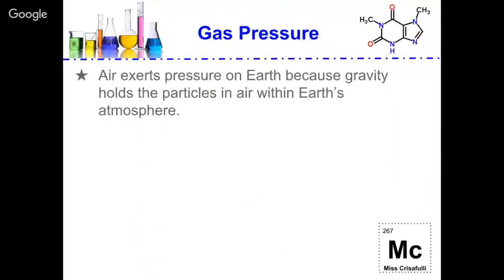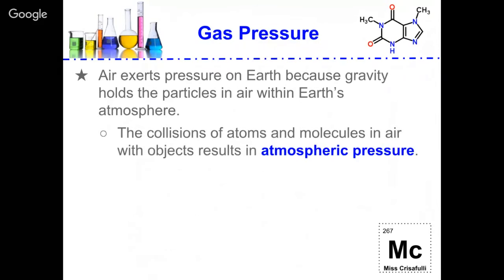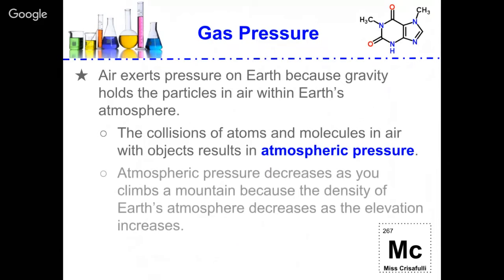Air exerts pressure on Earth because gravity holds the particles in air within Earth's atmosphere. The collisions of atoms and molecules in air with objects result in atmospheric pressure. Atmospheric pressure decreases as you climb a mountain because the density of the Earth's atmosphere decreases as the elevation increases.